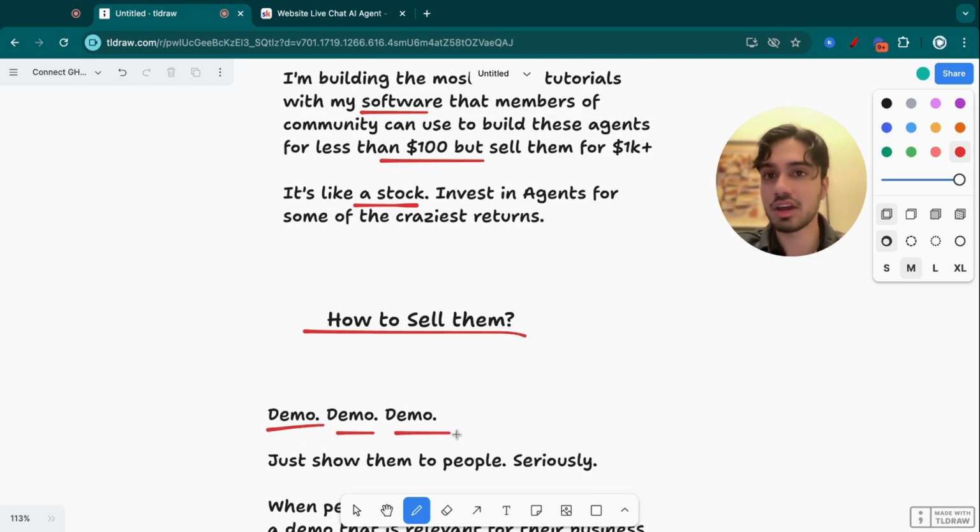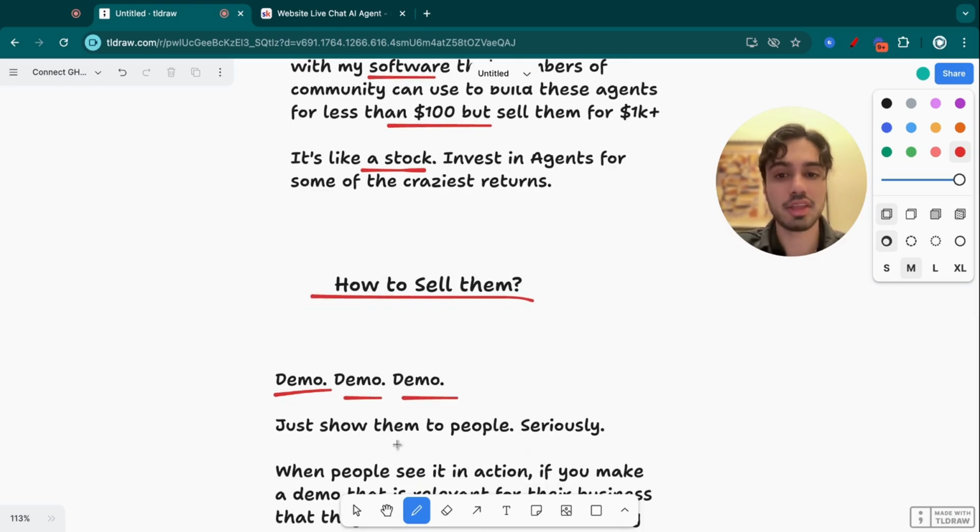That's exactly what I've done, and that's exactly what people in my community have been able to do. And what I mean by that is just show them to people. Seriously, the great thing about agents is that once you build them, you have a prototype and you can allow people to engage with it. They can message your chatbot, they can use your AI agent, they can call your voice AI agent, and they can see it for themselves.